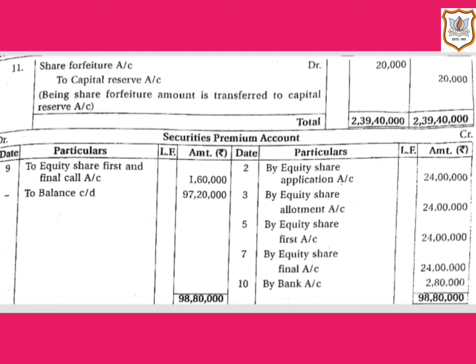So you are not required to do these questions. So here we have finished this chapter, and remaining questions you have to do in your notebook. In the next session we will be studying the new chapter, that is chapter number 2, accounting for debentures. Thank you very much.